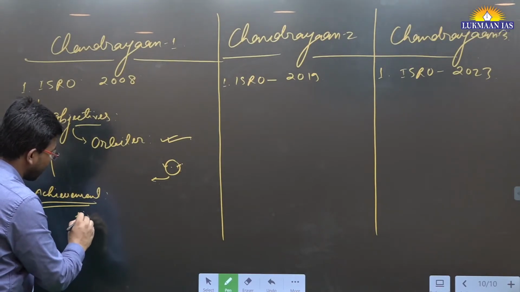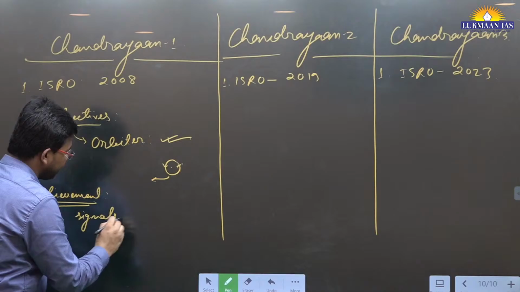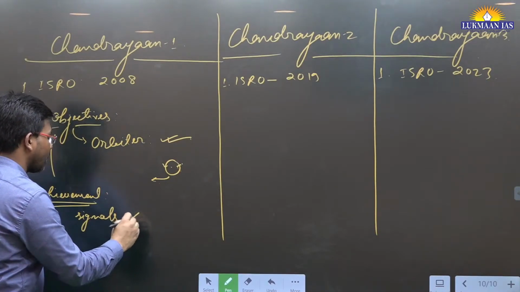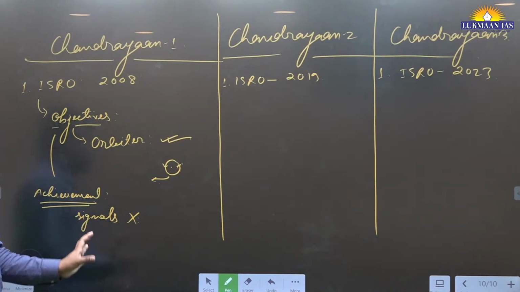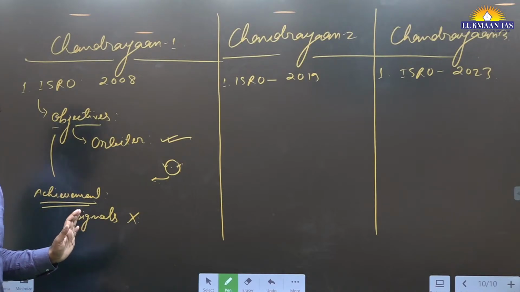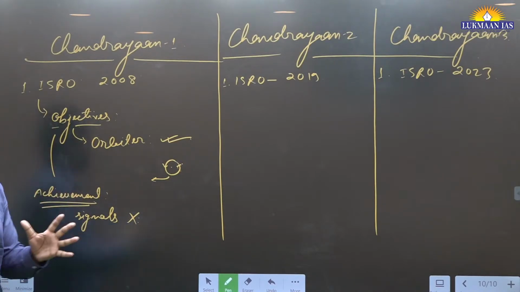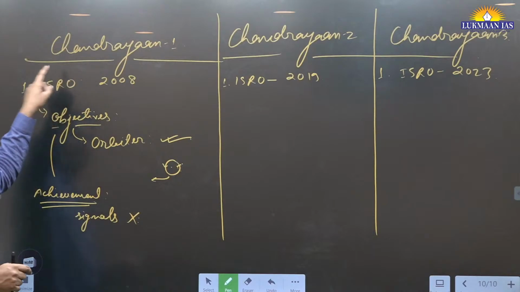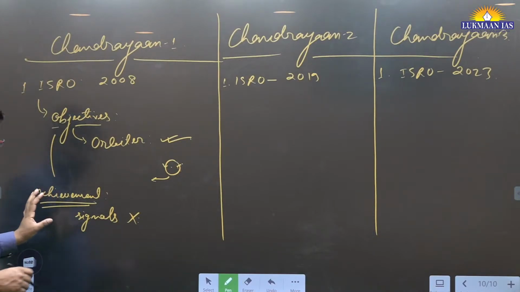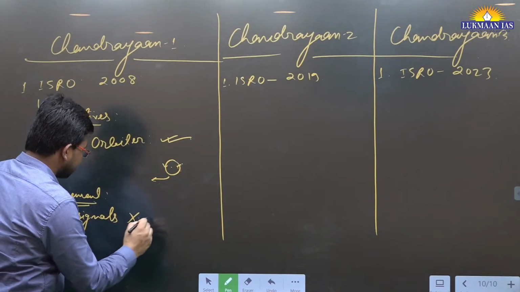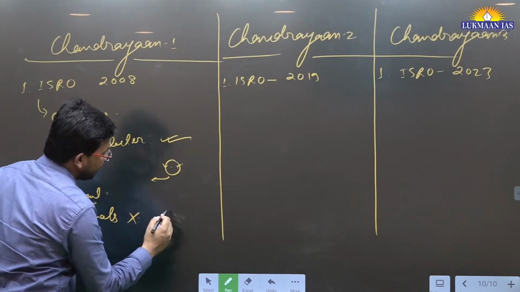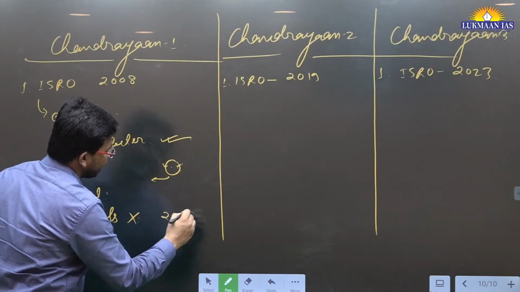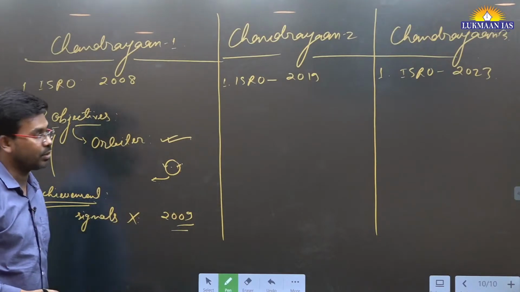That was not a failure; it was the limited lifespan of the Chandrayaan-1 mission. The signals stopped coming to us in August 2009.